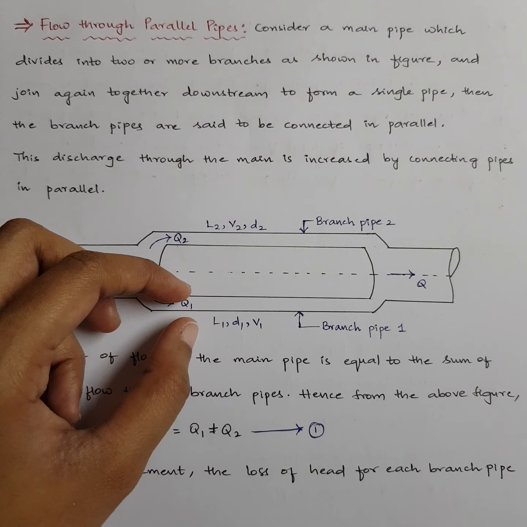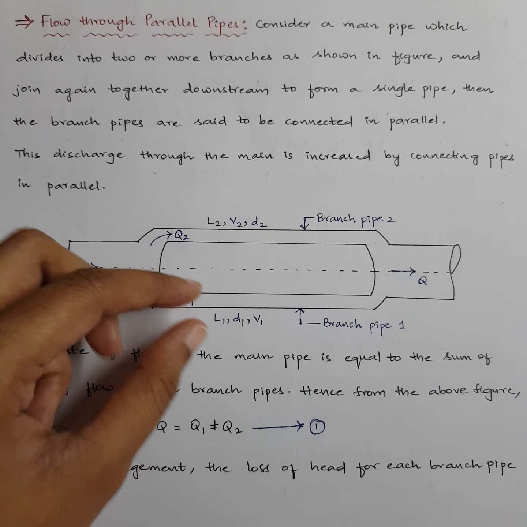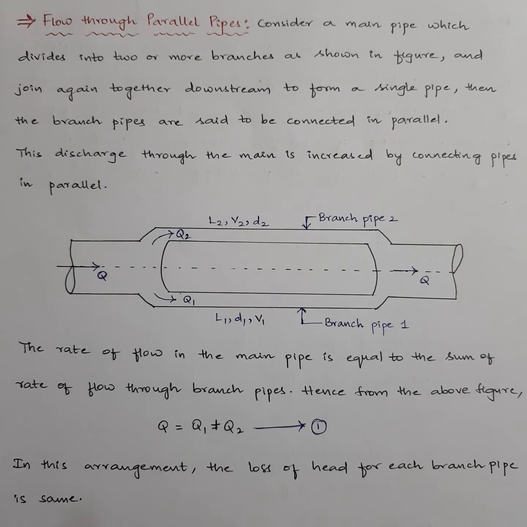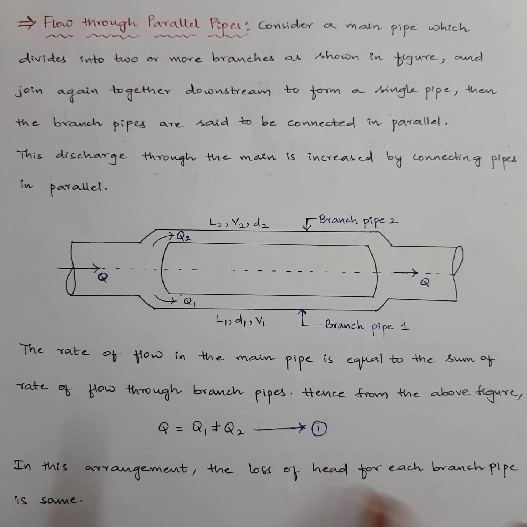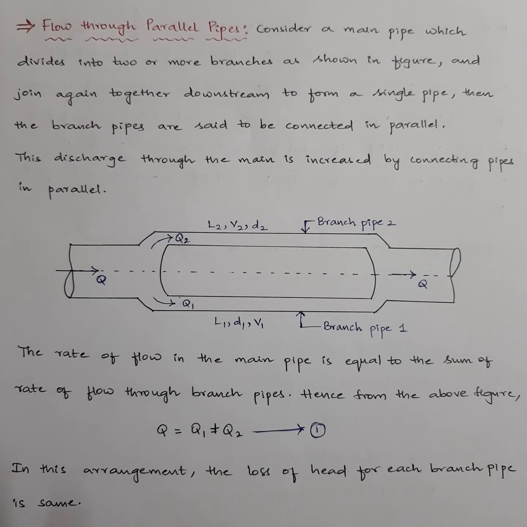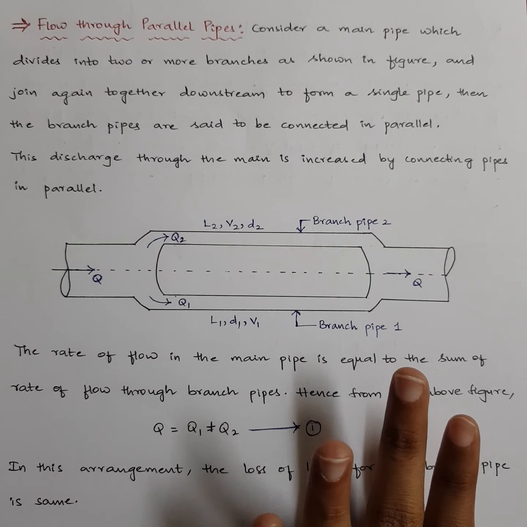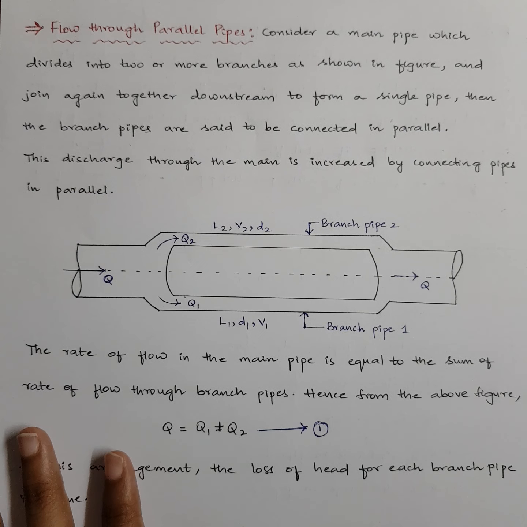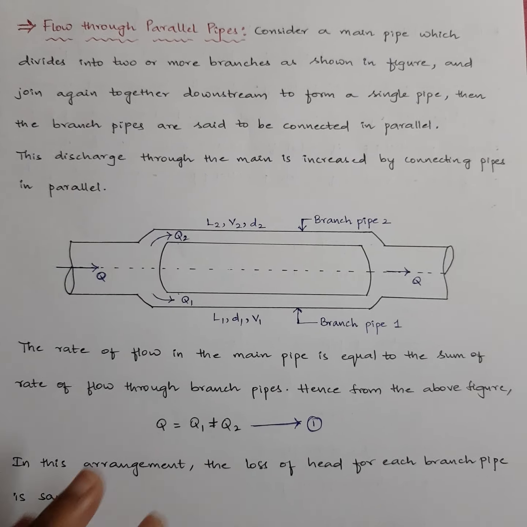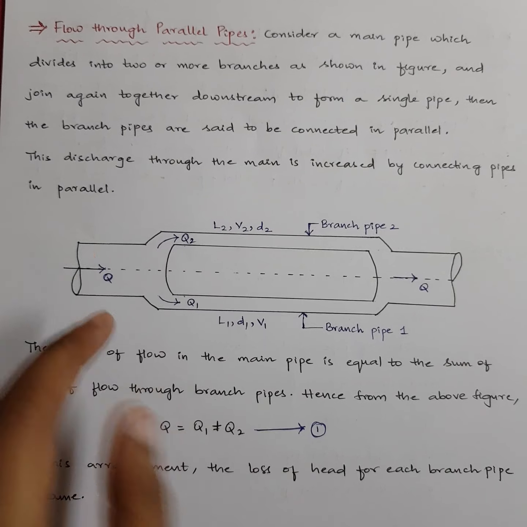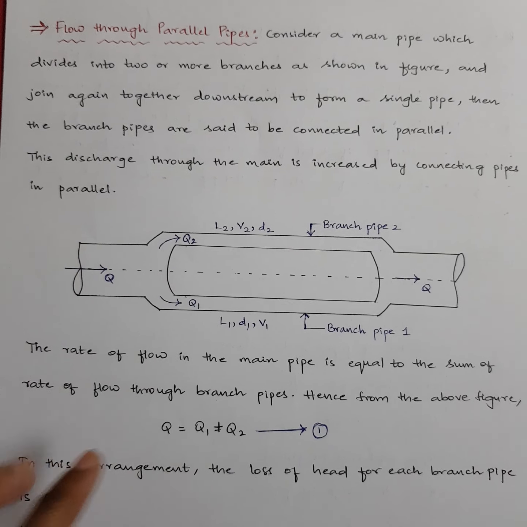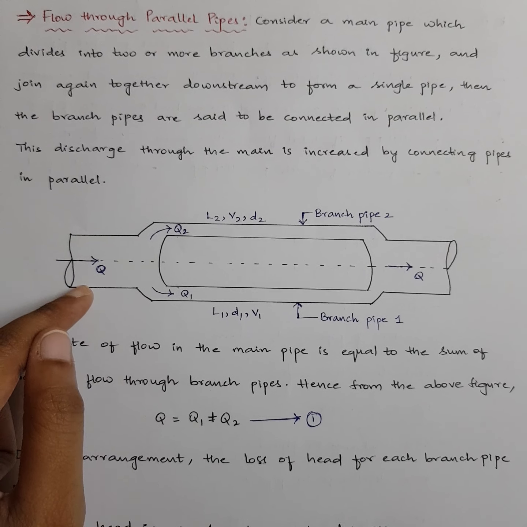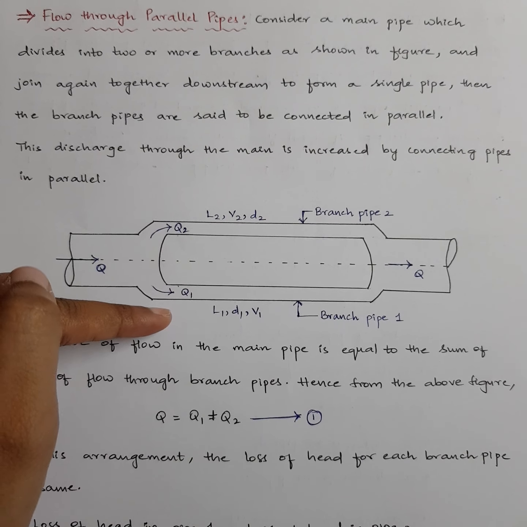Whatever head loss is happening in the first branch pipe is assumed to happen the same in branch pipe 2 also. So it will be just the reverse case. If you remember any one case, you can write the other one. Remember pipes in series, then automatically you can write for pipes in parallel. In series, discharge will be the same and head loss will be added. Here it will be the reverse. The rate of flow in the main pipe, this bigger pipe, will be equal to the sum of the rate of flow through the branch pipes.